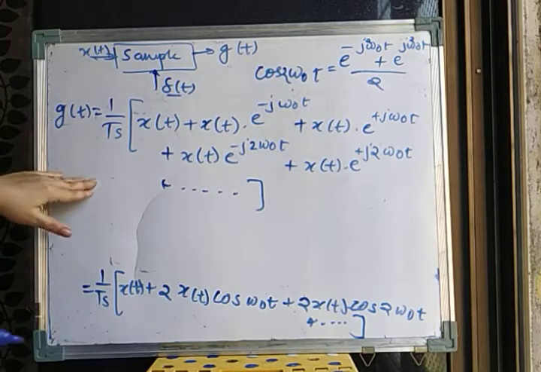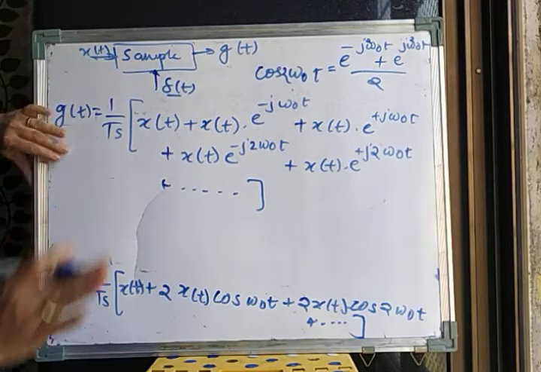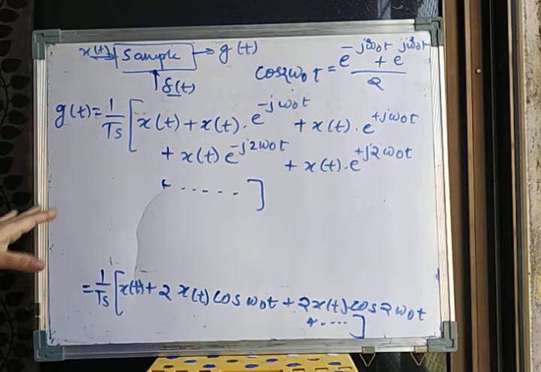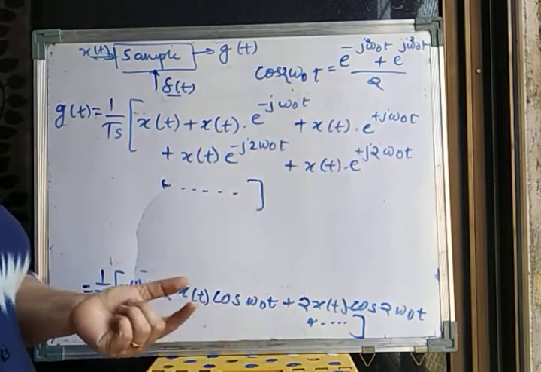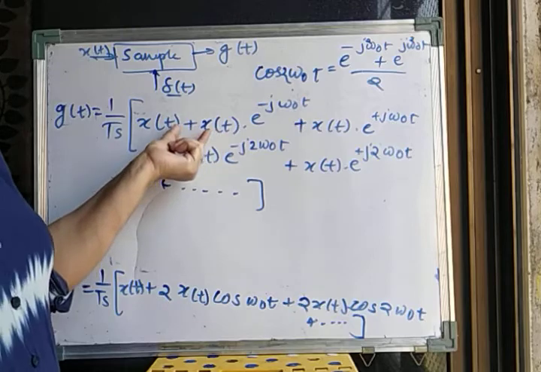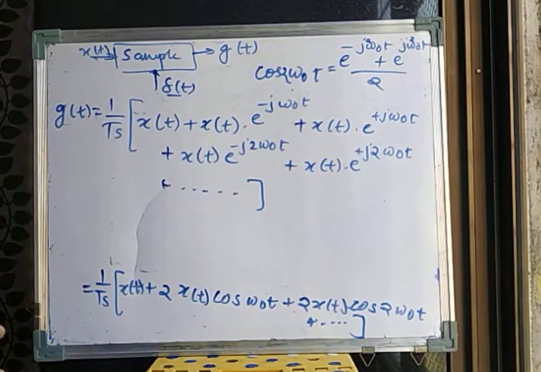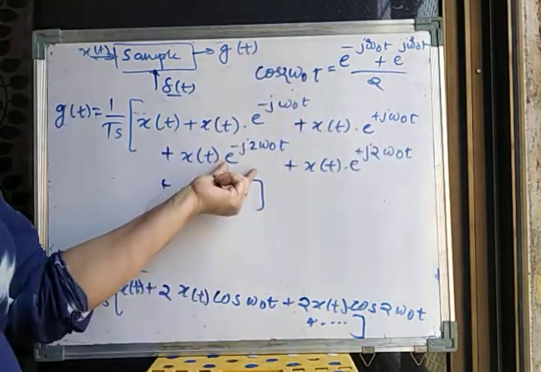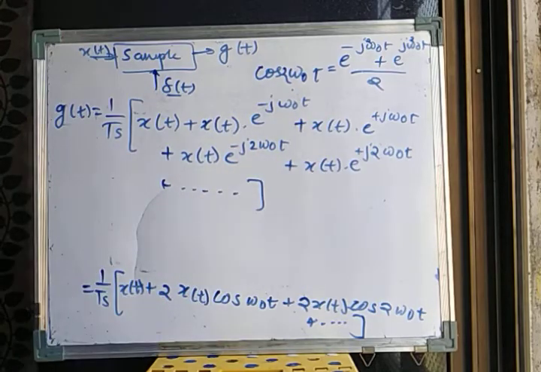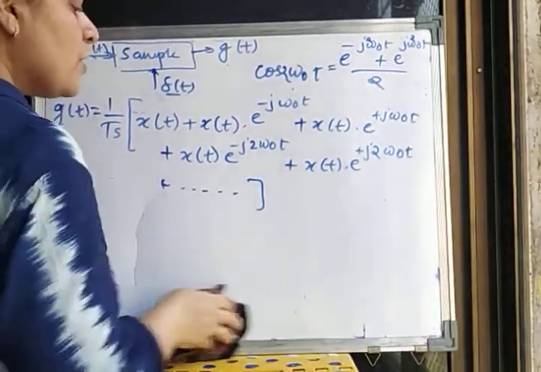So this is the final expanded expression of g of t, which we have represented in terms of what? What terms are there? X of t, which is nothing but your message signal, and this message signal is multiplied by various exponential signals, right? E raised to minus j omega 0 t, e raised to plus j omega 0 t, minus j 2 omega 0 t, and so on. This is how we can represent g of t. Now, as I have told you, to prove this theorem, we have to go to the Fourier domain, right?